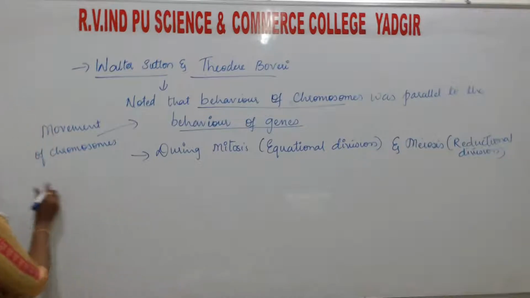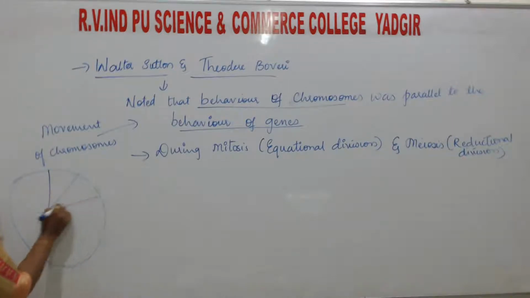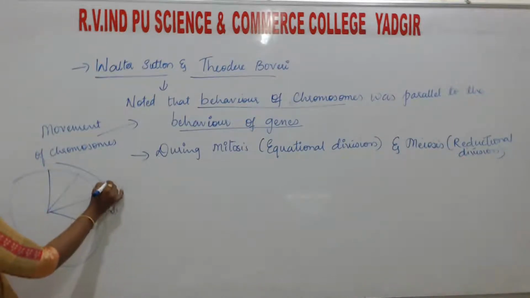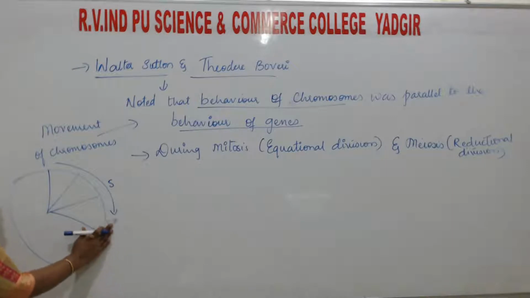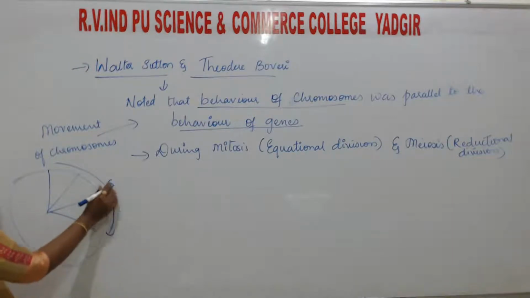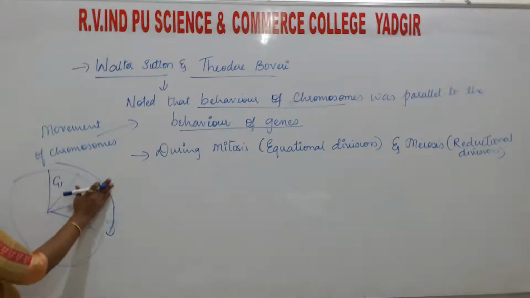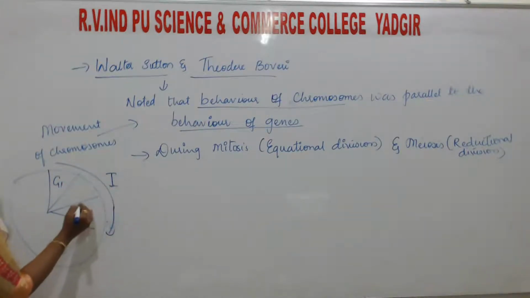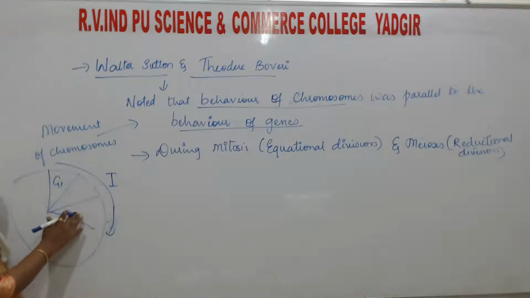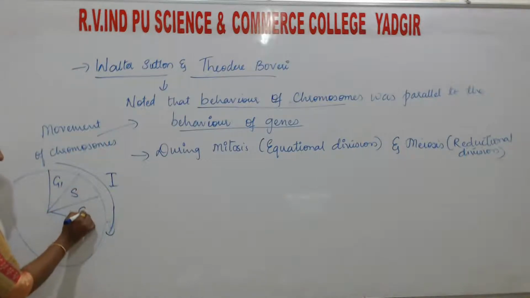See, in first year class you studied the cell cycle. In this cell cycle there are phases. This is the interphase, and the interphase has three phases: G1 phase, S phase, and G2 phase.